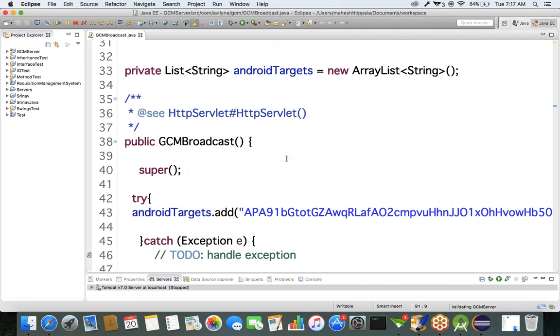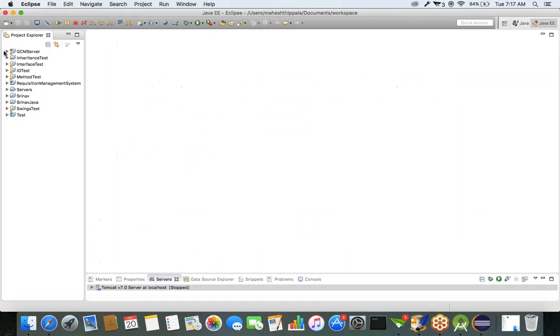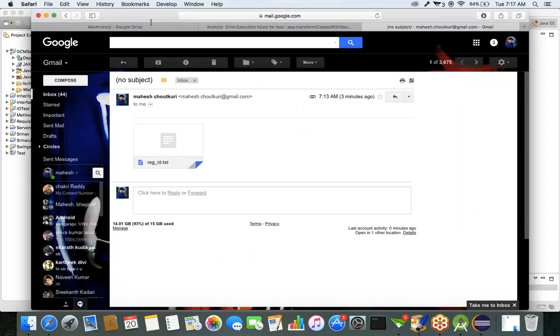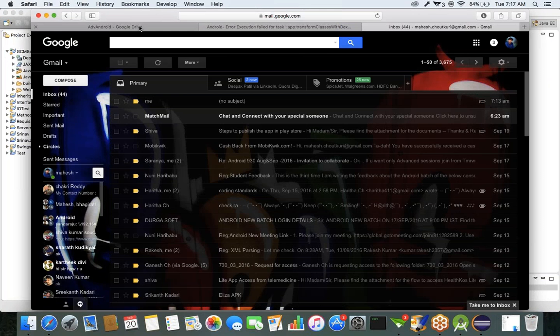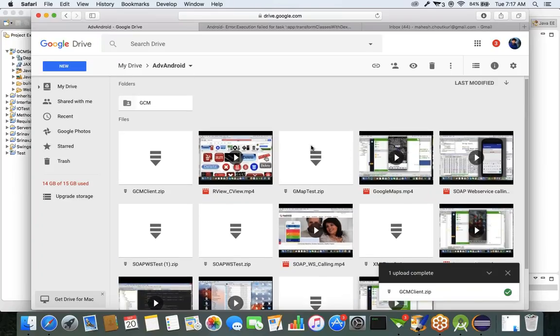This is server side code. What the server side people do, if they want to send any message, is a GCM server project. If you have knowledge of server side programming, I already shared it in the drive folder. In the drive folder there is a project called GCM server project. I shared a folder called GCM.